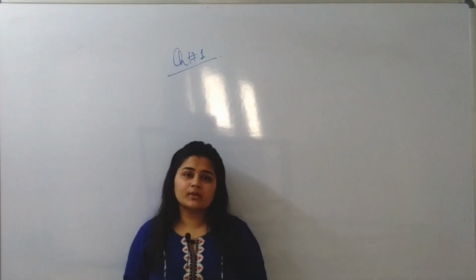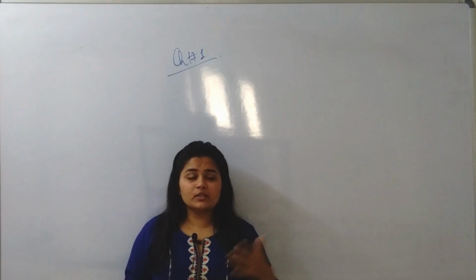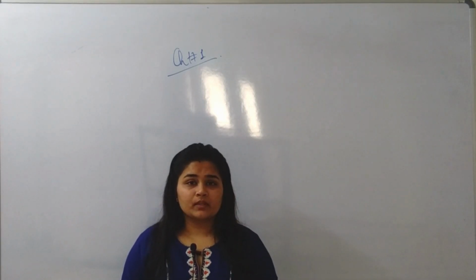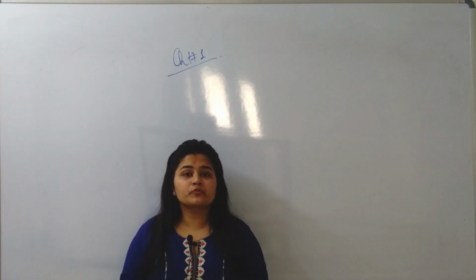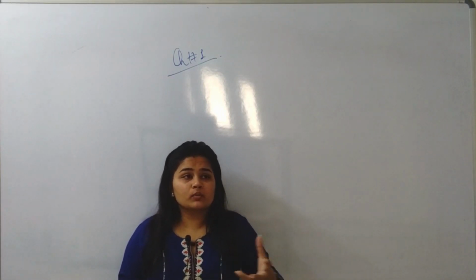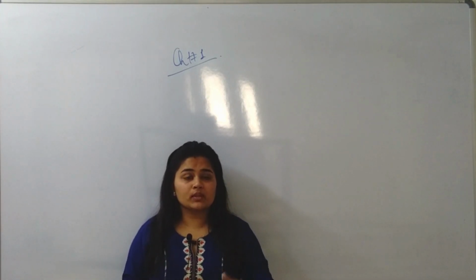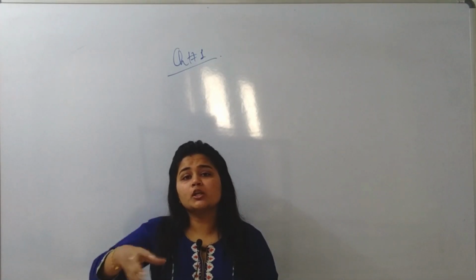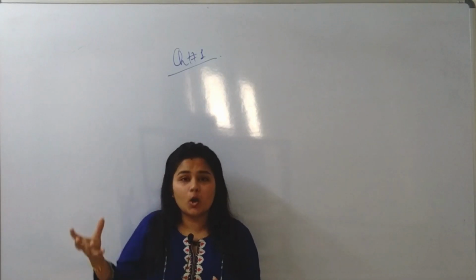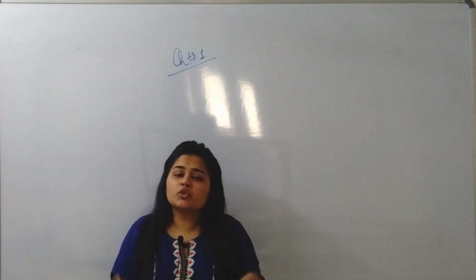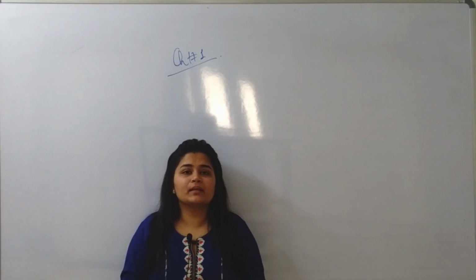But in chemical change, water may change into hydroxides, which will change the chemistry of the water. It may combine with calcium and form calcium hydroxide. It may combine with other elements and form a new element or a new compound. So there is a change in chemistry when there is a chemical change.